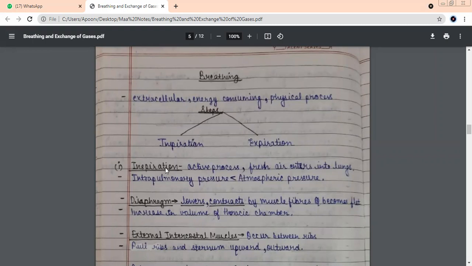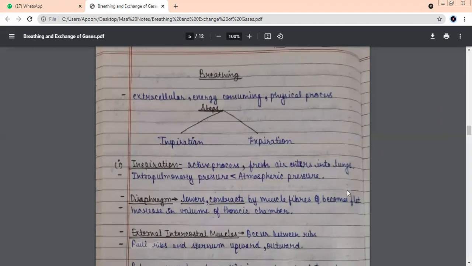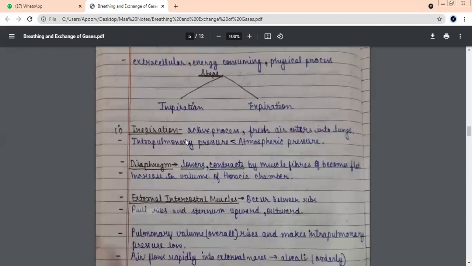So which process will take place? Inspiration or expiration? Inspiration. Remember why air enters our lungs? Because the pressure inside the lungs, which is known as intrapulmonary pressure, is less. The value of intrapulmonary pressure is less than atmospheric pressure. So obviously from high pressure to low pressure, air from the atmosphere will be pushed inside the lungs.